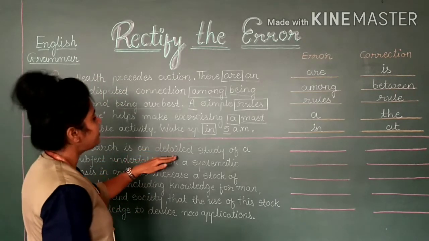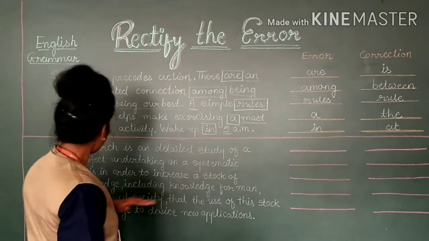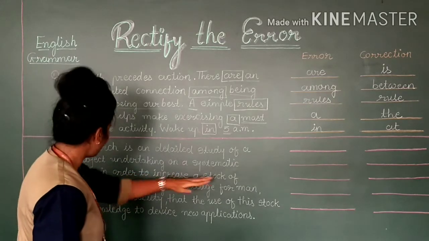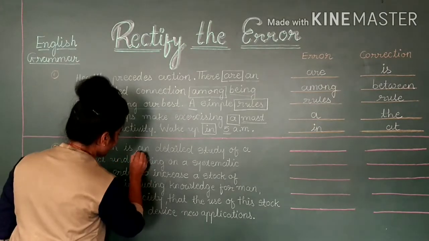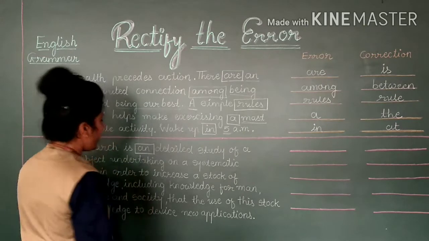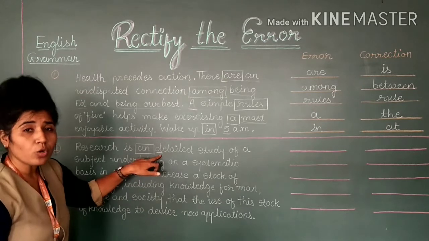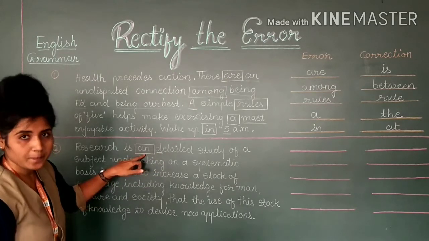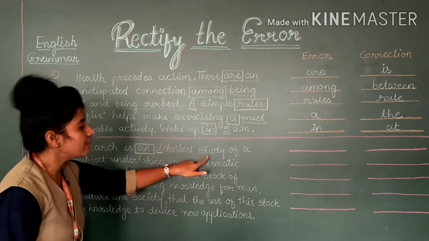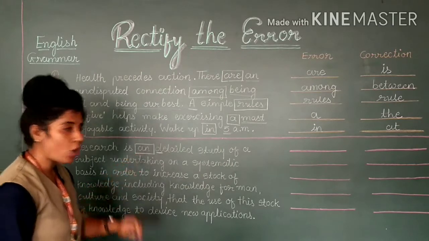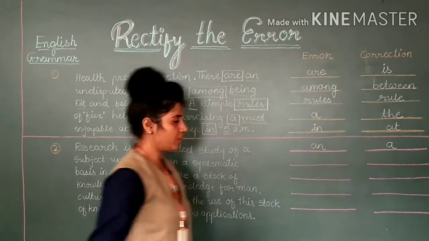Research is an detailed study of a subject undertaking on a systematic basis in order to increase the stock of knowledge. Here you are given research is an; an is our error. How do I recognize this? Detailed starts with a consonant sound, so before a consonant we cannot use an. Here we will have to use: research is a detailed study of. So the error is an, and the correction is a.